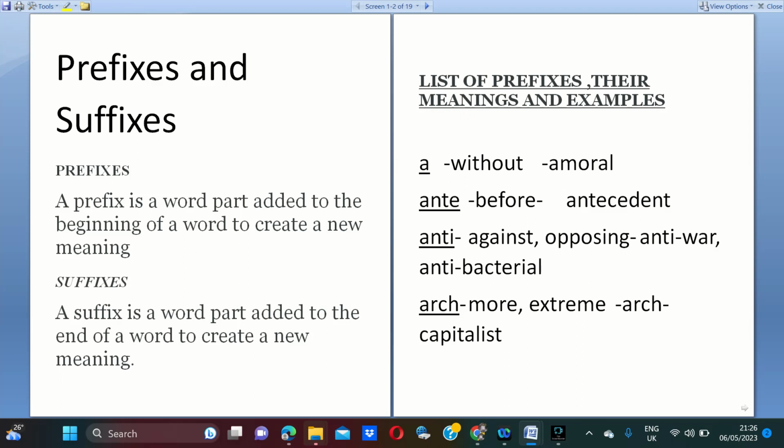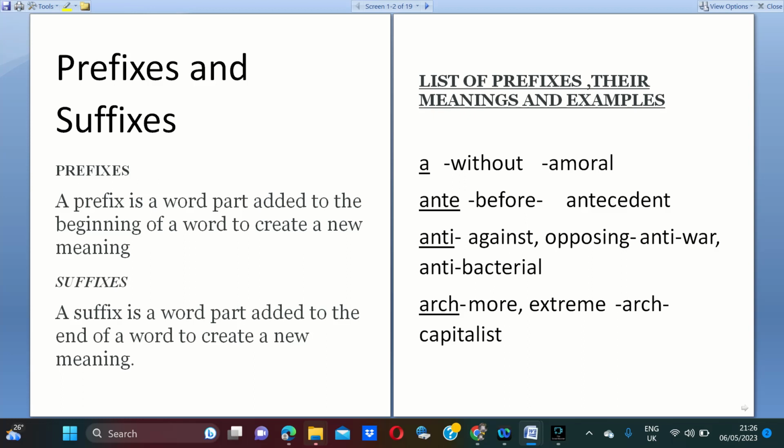Suffixes are groups of letters which are added at the end of the root word. I hope you can understand what I am explaining here. Prefixes and suffixes are fundamental units which are useful in word formation.